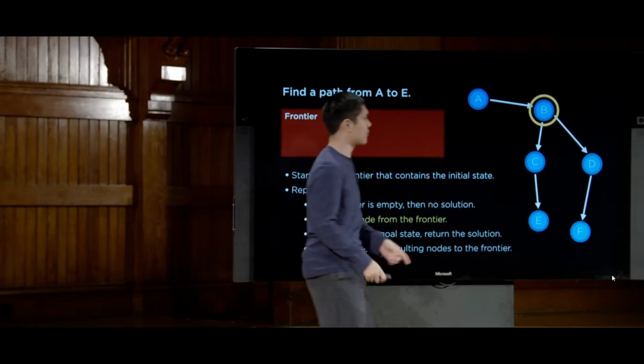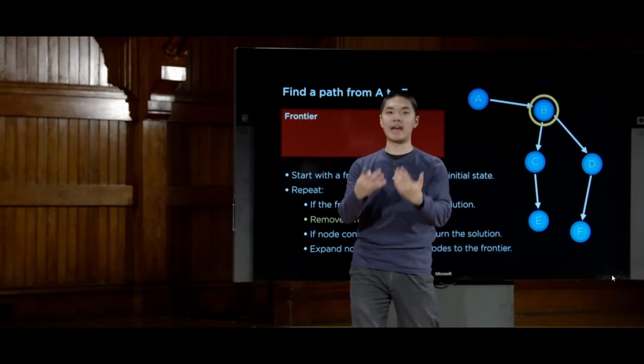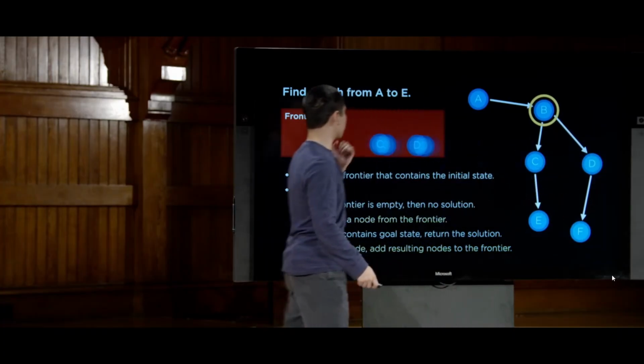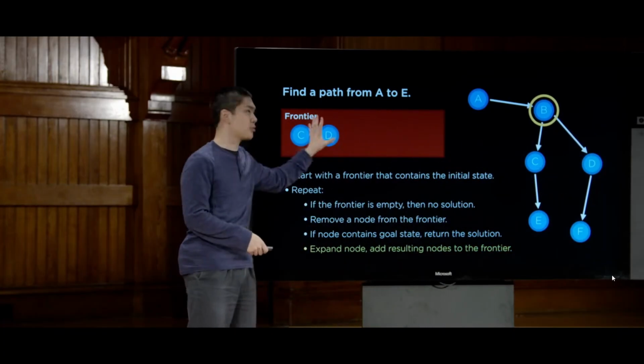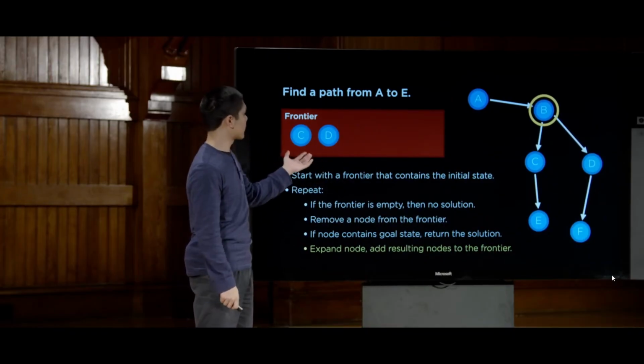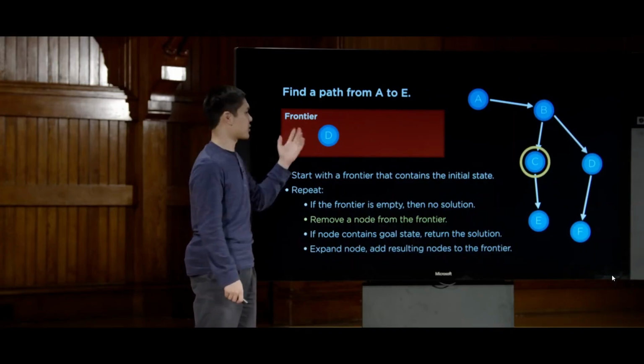What happens when we expand B? In other words, what nodes can we get to from B? Well, we can get to C and D, so we'll go ahead and add C and D to the frontier. And now we have two nodes in the frontier, C and D, and we repeat the process again. We remove a node from the frontier. For now, I'll do so arbitrarily just by picking C.